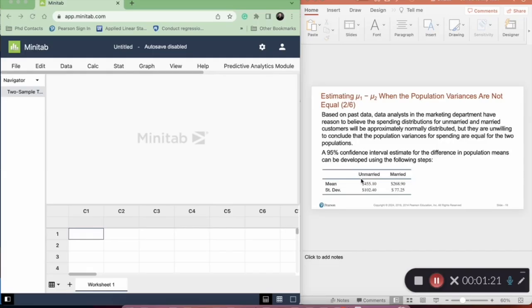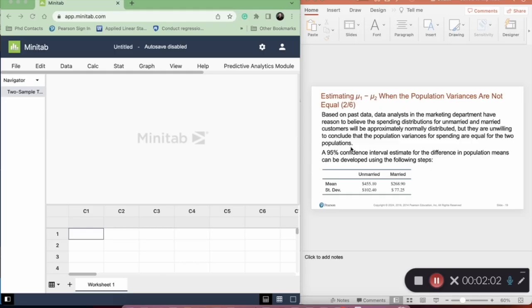Based on the past data, data analysts in the marketing department have reason to believe the spending distribution for unmarried and married customers will be approximately normally distributed. Listen, the first assumption has been met in the question. Both populations have a normally distributed curve. But they are unwilling to conclude that the population variances for spending are equal for the two populations. So the variances are not equal now.